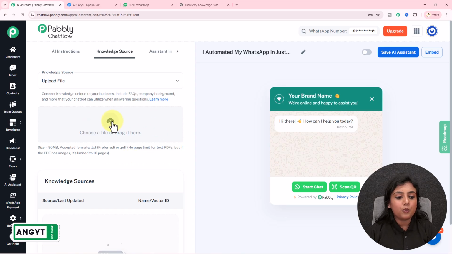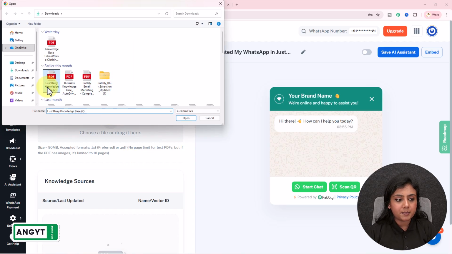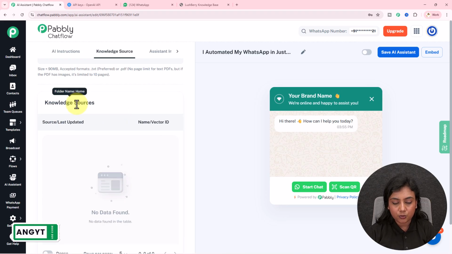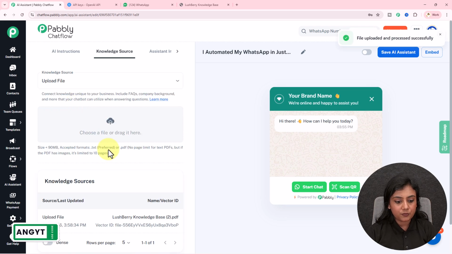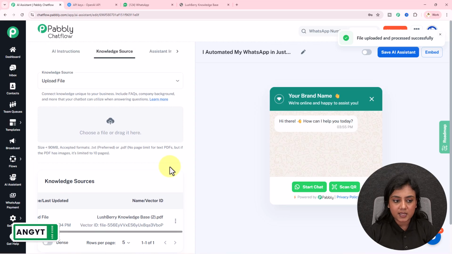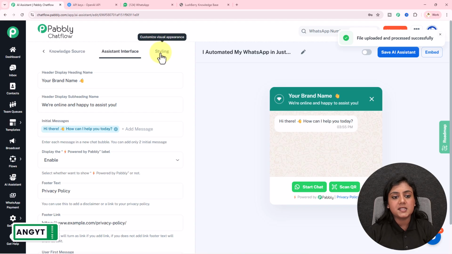Okay, so I will upload the knowledge base that I have created for my business over here. Simply I'm going to upload it, and as soon as you upload it, you will see your file in this knowledge sources section. Okay, so let the file be uploaded first. You can see the file is uploaded. As you see the vector ID, that means the file has been uploaded in the knowledge source section. Okay, so as now the knowledge source is uploaded, next is assistant interface and styling.